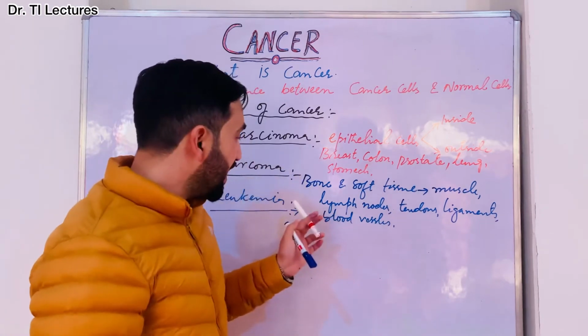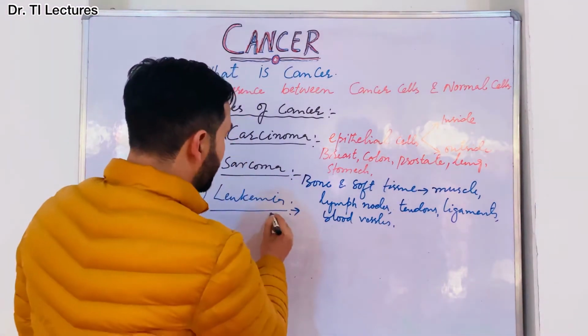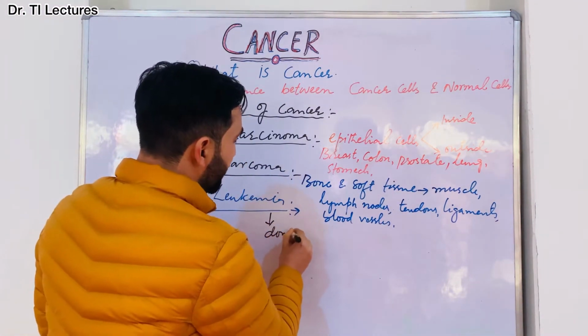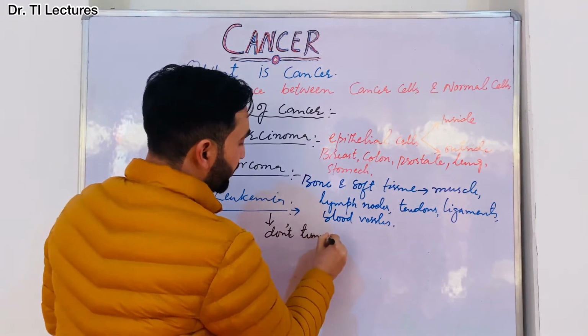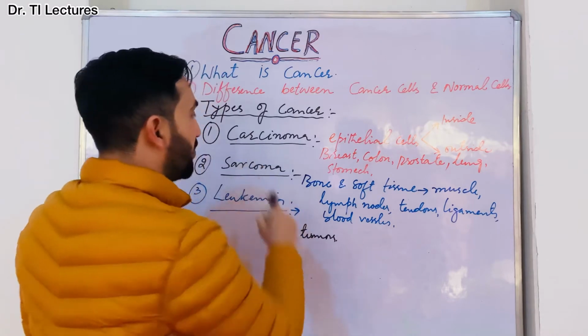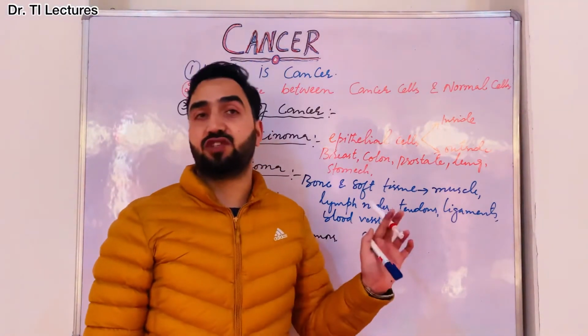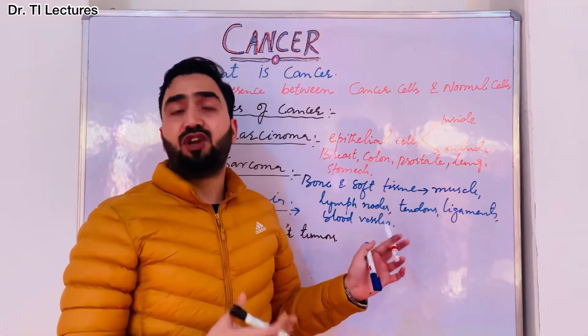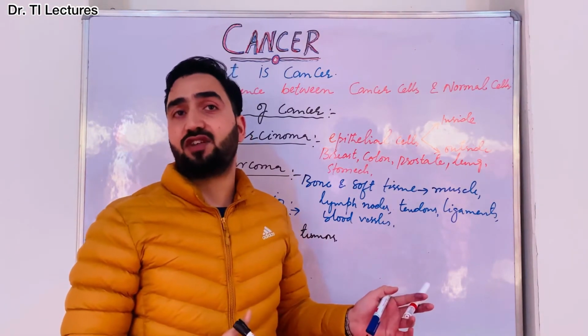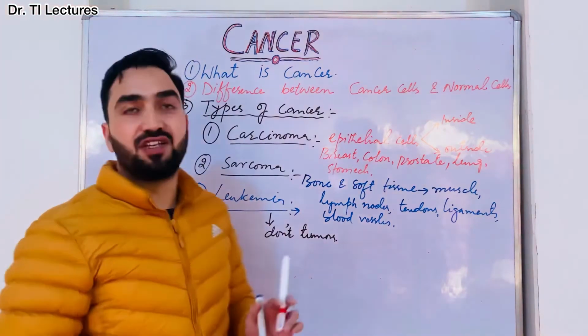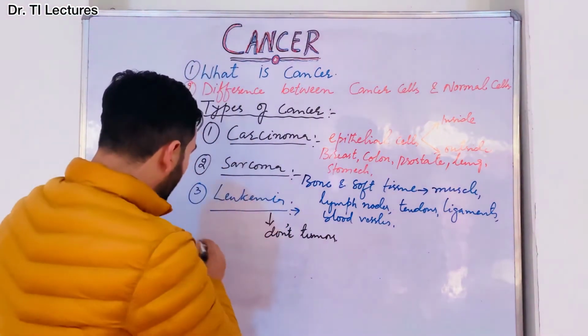But leukemia never forms solid tumors. They don't form the solid tumors like that of sarcoma or carcinoma. So if there is cancer in the blood forming region inside the bone marrow, that kind of cancer is known as leukemia, right?